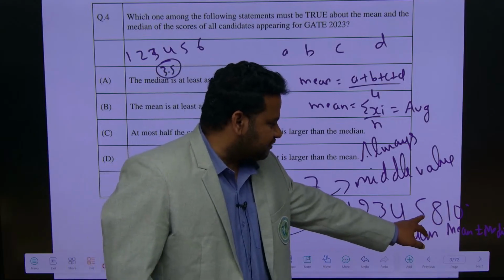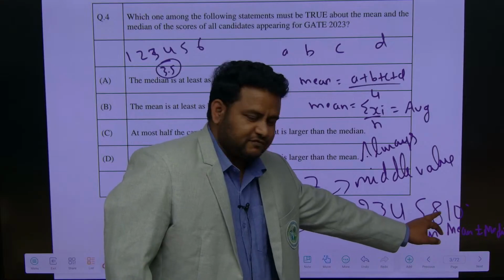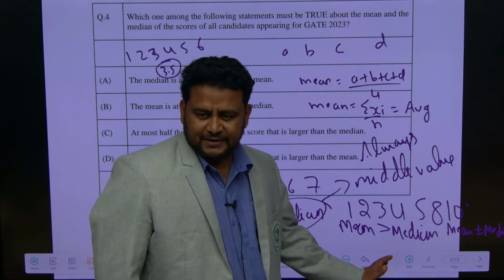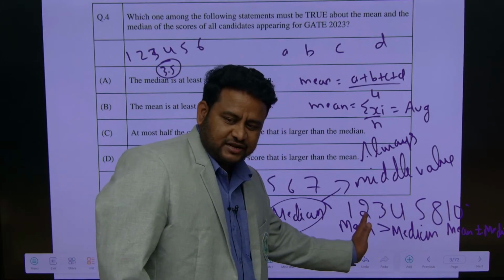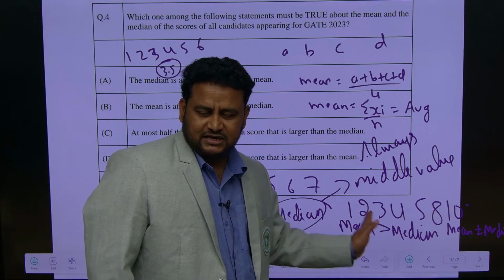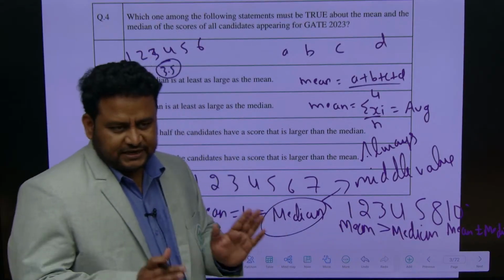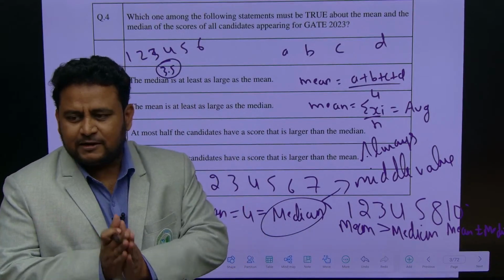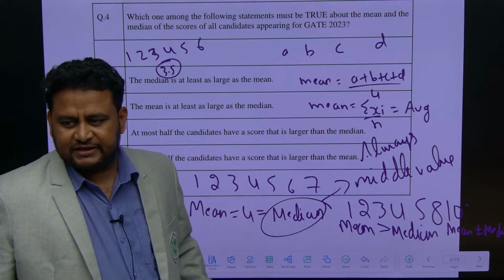Suppose I write here instead of 5, I write 2, 3, 1 again, then what will happen? The mean will come towards 3, but the median will be 4. So, the mean will be less than the median. Understood? Just remember, the median is the middle value, that's all. The mean is the average, that's all.